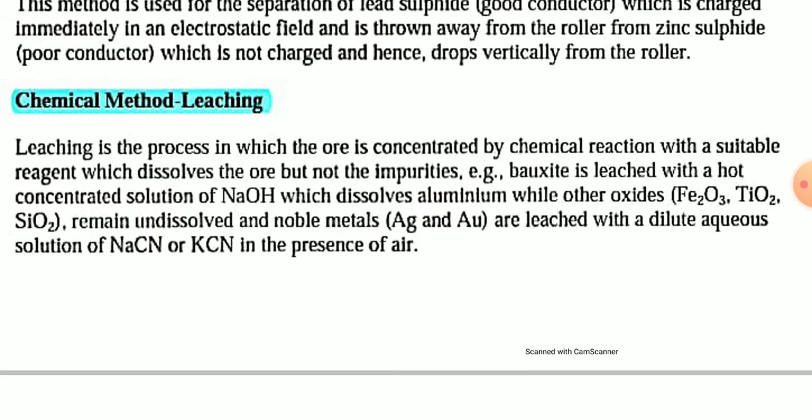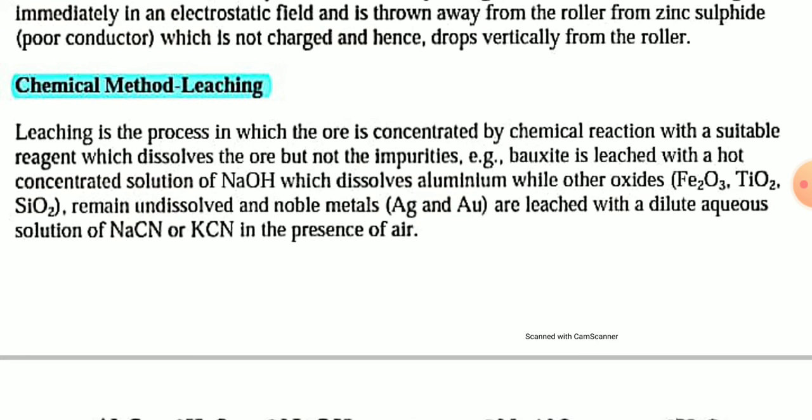Next method is the chemical method, or leaching. Concentration of ore by chemical method is also called leaching.